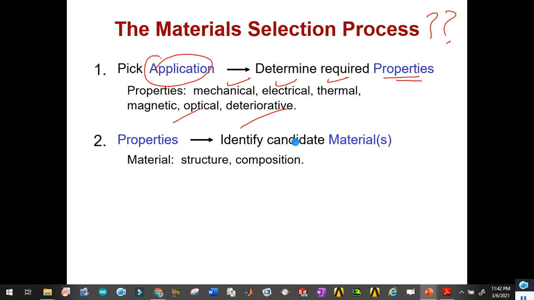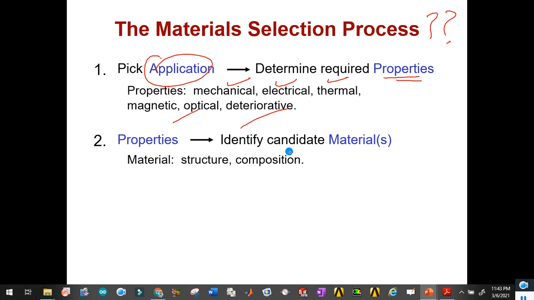Sometimes when a material is within the environment, because of chemical reactions it is prone to corrosion. The chemical reaction for corrosion results in the material being attacked by the environment, inducing cracks and different kinds of faults within the material. So chemical reactivity of the material, like corrosion, is its deteriorative property.